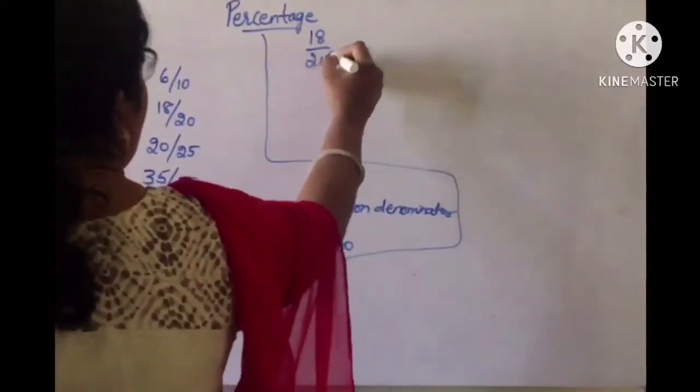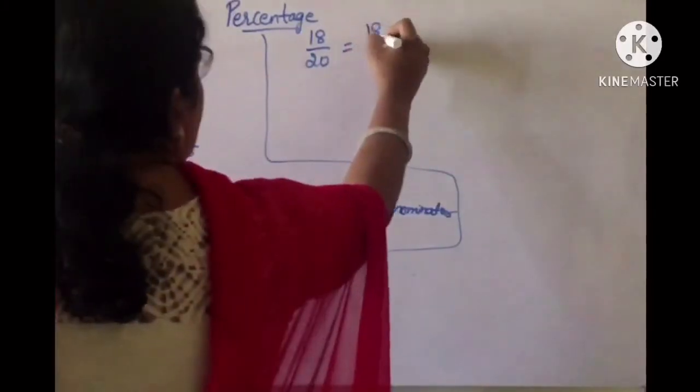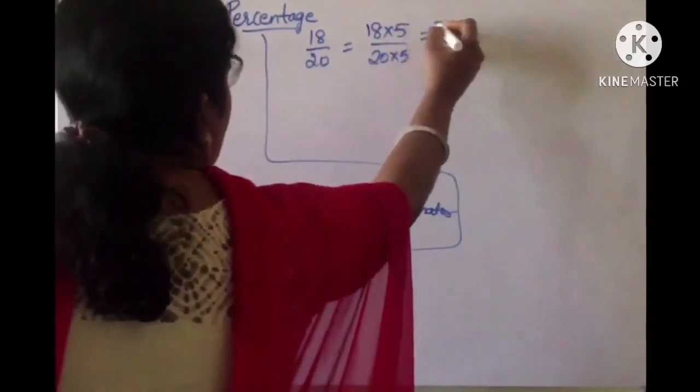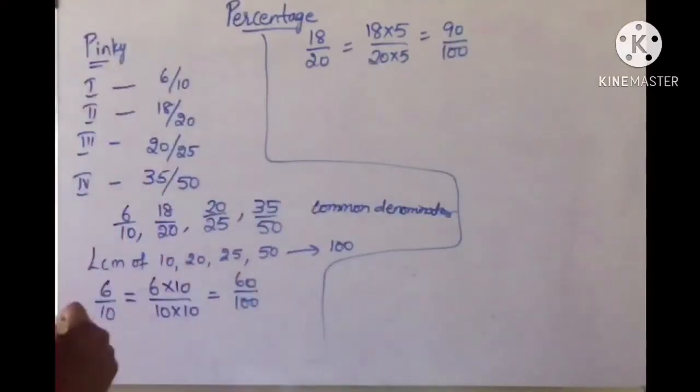So here 20 is the denominator. For 20, how much should we multiply to get 100? 5. So 18 into 5 by 20 into 5. 18 fives are 90 and 20 fives are 100. So 18 by 20 is equal to 90 by 100.